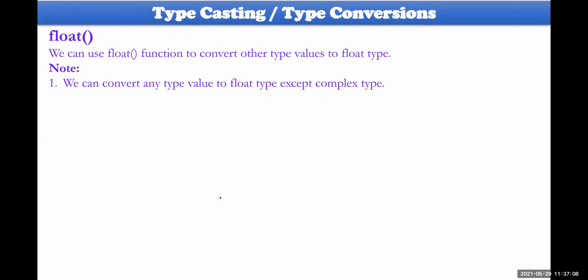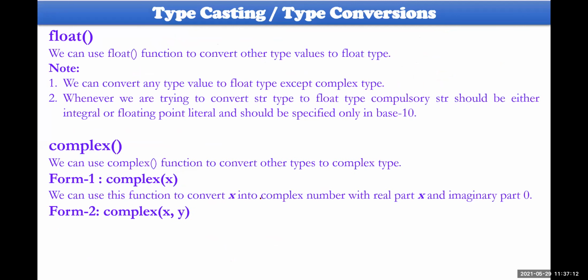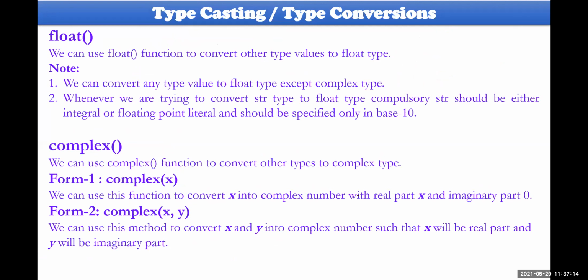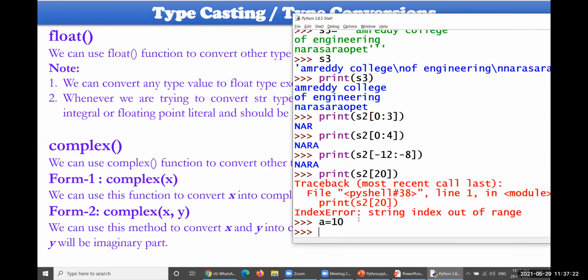Similarly, for float also I have given some examples, and complex also. Same, there is no difference. Let me explain some complex here. A equal to 10. B equal to complex of A. If you take something like this, we did not specify the second value.